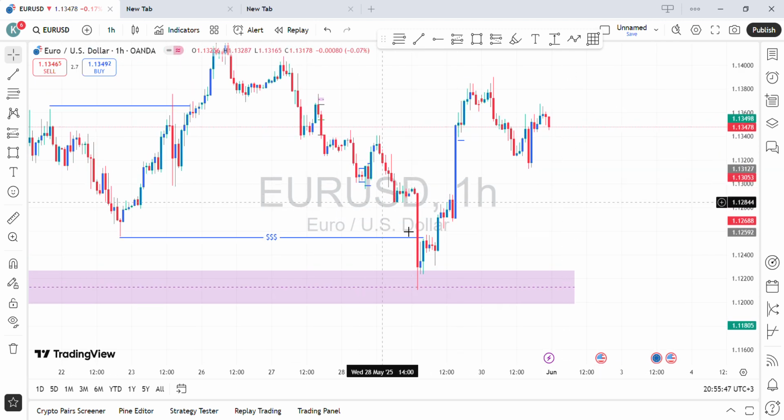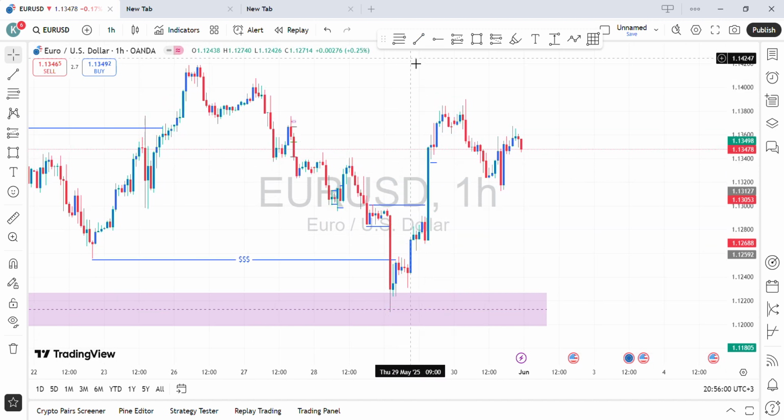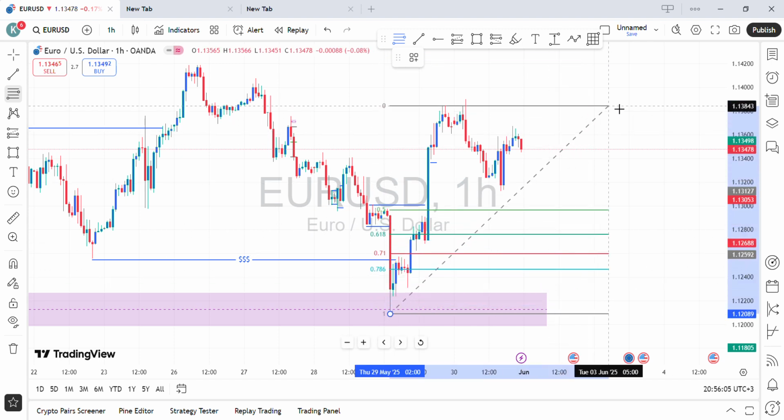So this was the last bearish breakout structure. We had a change of character over here. That change of character over there. We are going to use our fib to measure the range and see where we have our discount. So we are going to measure from that low to that high.